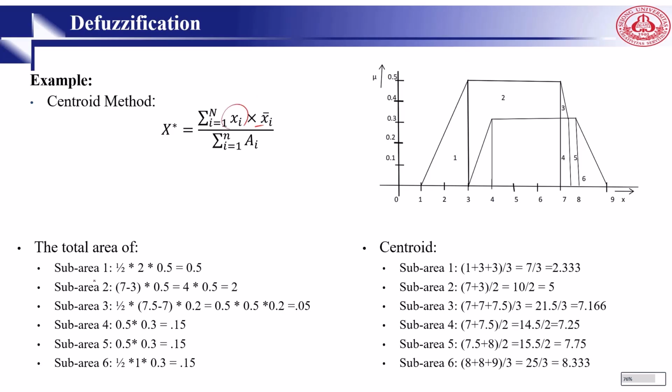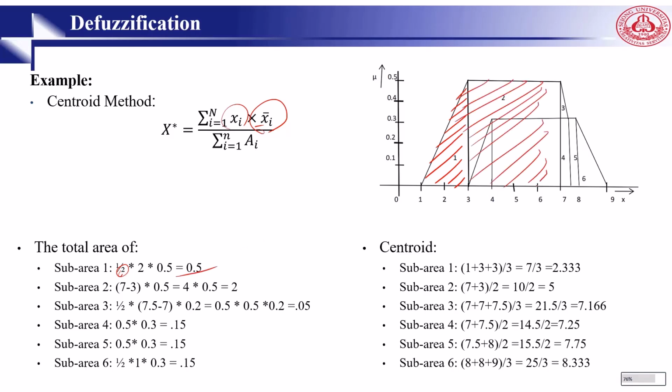So for sub area 1, we have 1 by 2. This is sub area 1, right? 1 by 2, 2 multiplied by 0.5 is the bar, divided by 2, the sum of A_i, which gives us 0.5. For sub area 2, this area, we go 7 minus 3, times 0.5, which gives you 2. For sub area 3, as you can see here, no, sub area 3 is only this one. We go 1 by 2. Sub area 4 is this part. Sub area 5 is this part.